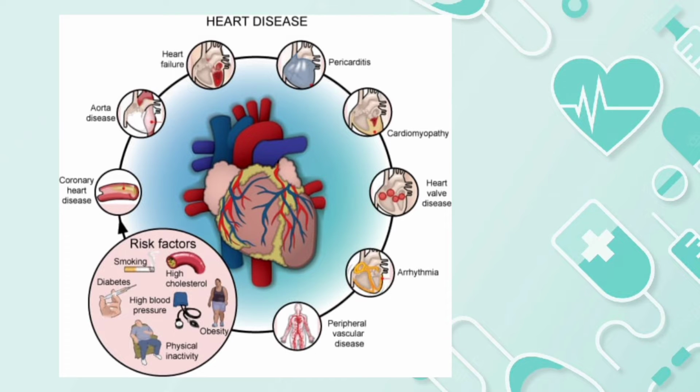Cardiomyopathy, an acquired or hereditary disease of heart muscle. This condition makes it hard for the heart to deliver blood to the body and can lead to heart failure. Arrhythmia. Arrhythmia is a condition in which the heart beats with an irregular or abnormal rhythm.